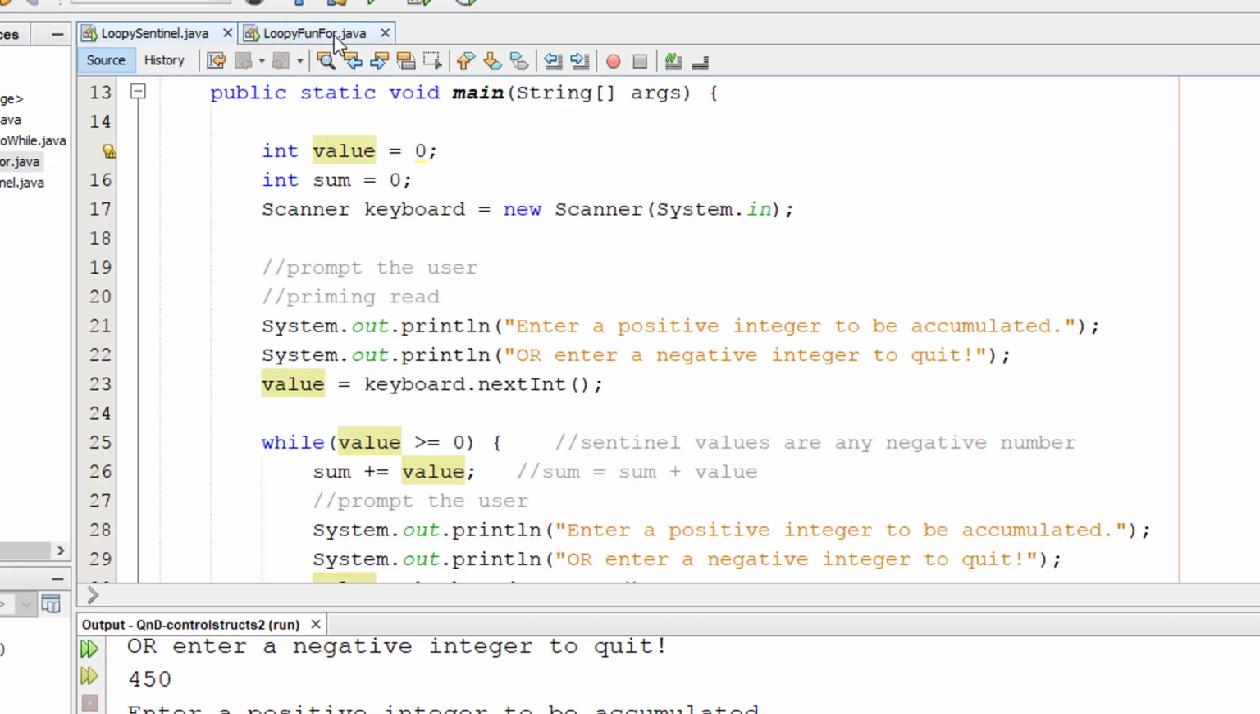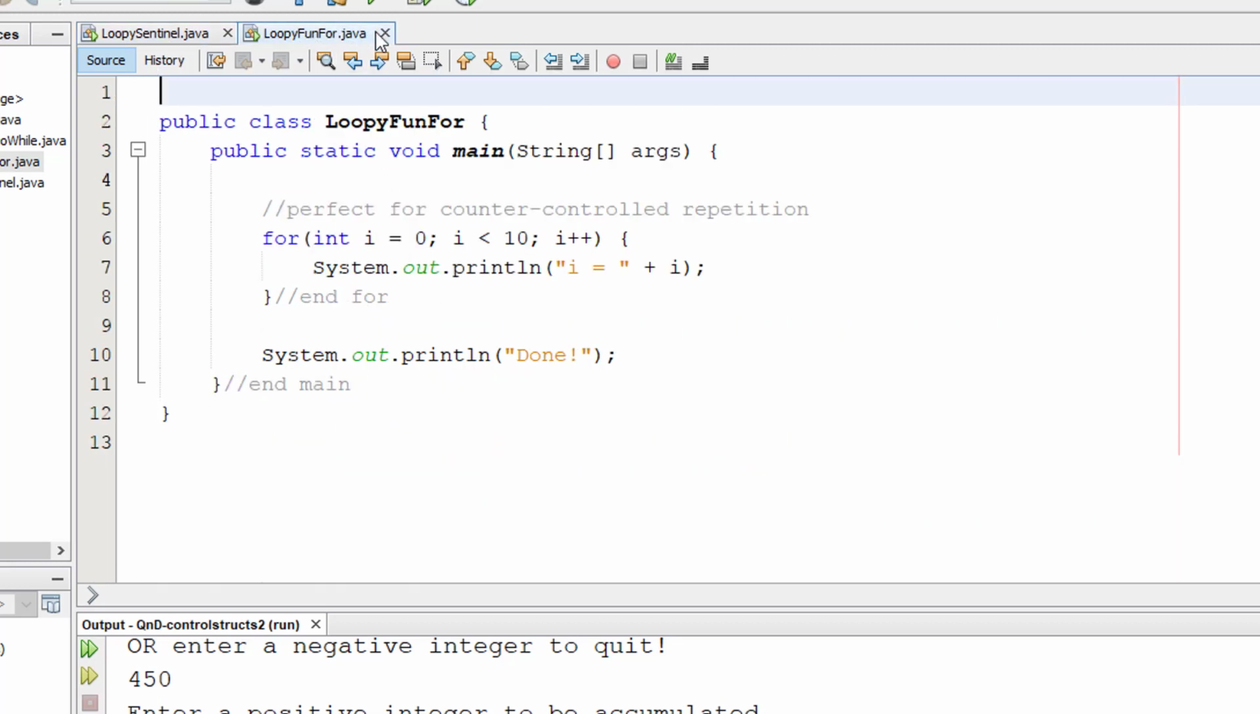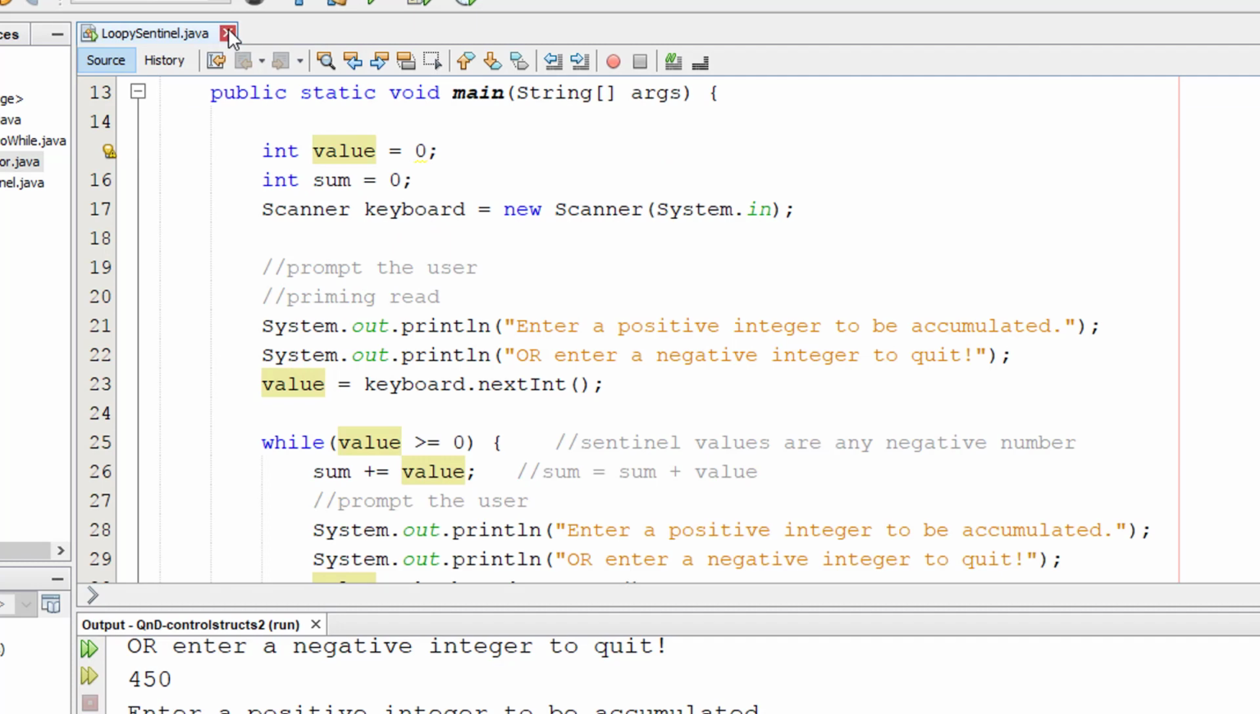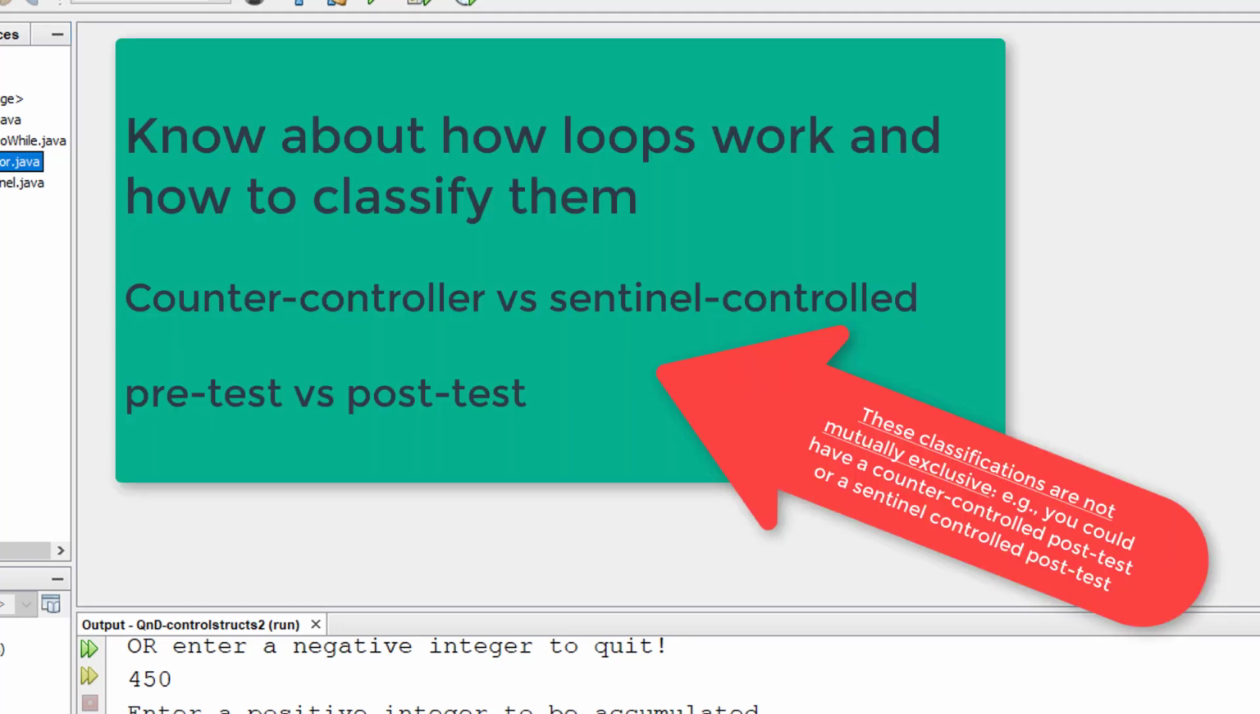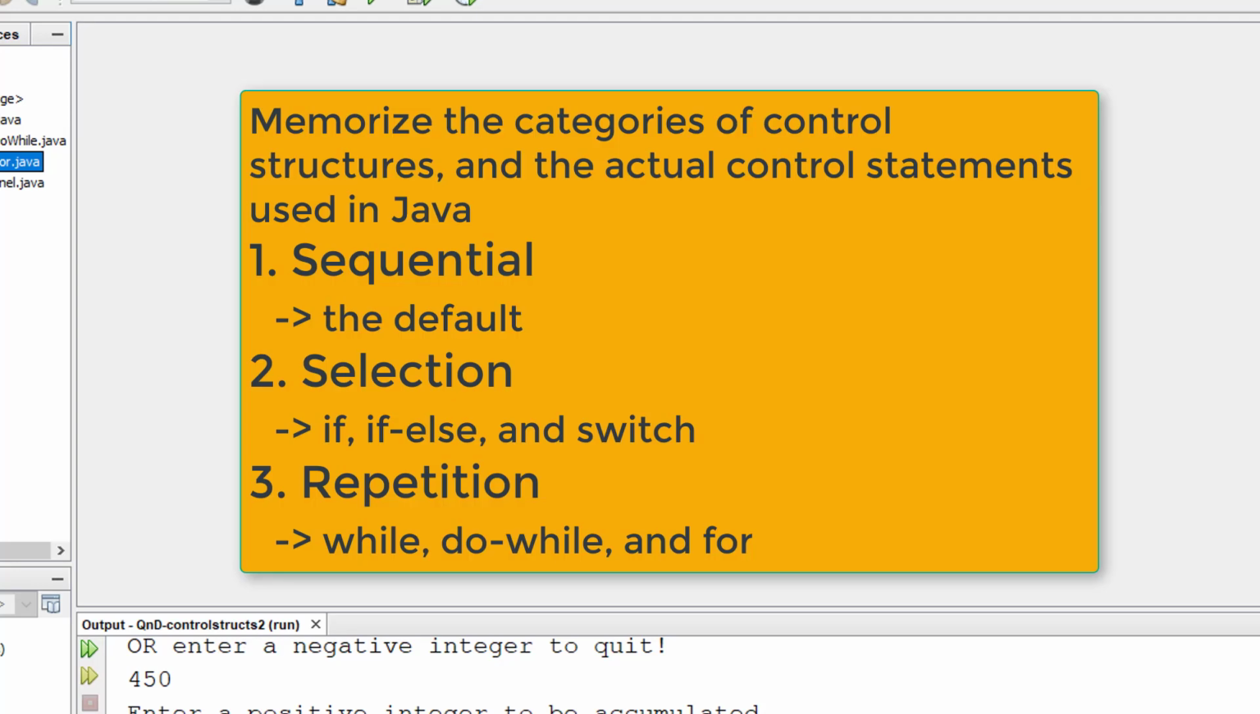For right now, just memorize the different constructs that we have, the sentinel-controlled loop and the counter-controlled loops, and that those are all repetition control statements, also known as iteration control statements, also known as loops. That's one of the three categories, repetition control. The three categories again, review them: sequential control, selection control, repetition control.